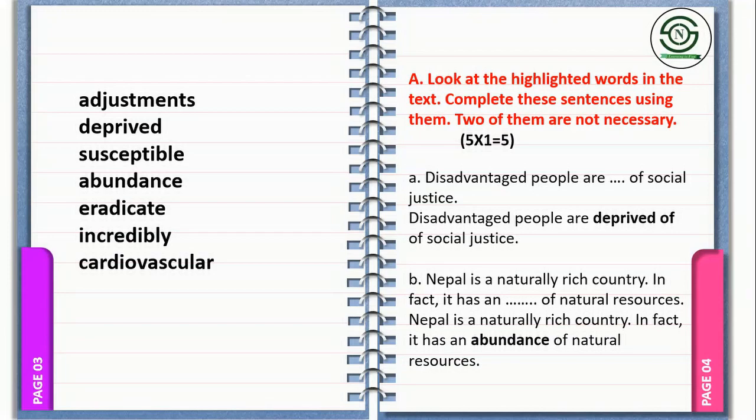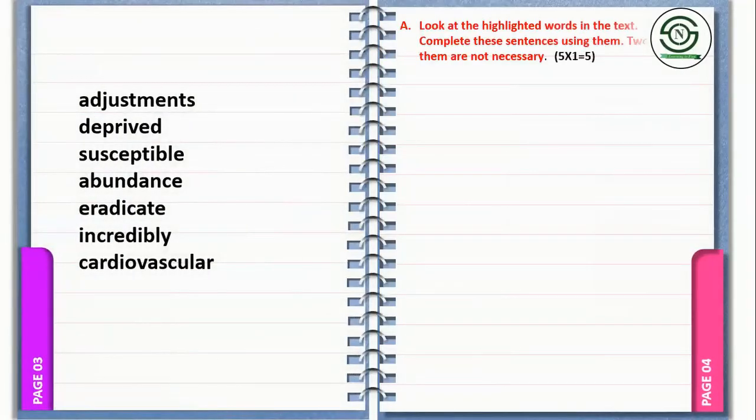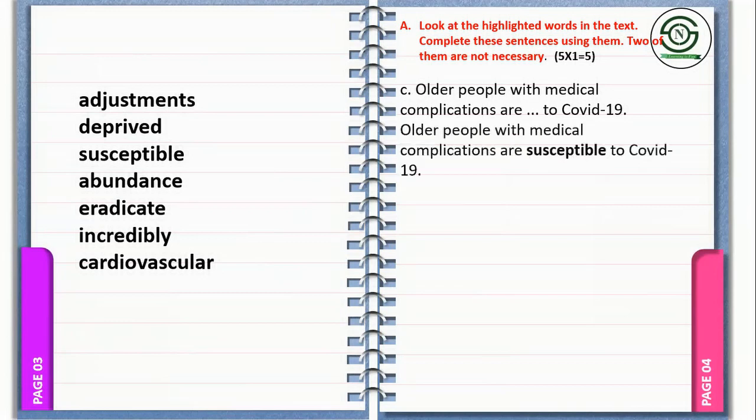Number C. Older people with medical complications are susceptible to COVID-19. It means they are likely to be affected by, likely to be harmed by, they are at risk, or let's say they are vulnerable. The word which refers to this very meaning, likely to be affected, likely to be harmed, at risk, vulnerable, is susceptible. So it is: older people with medical complications are susceptible to COVID-19.